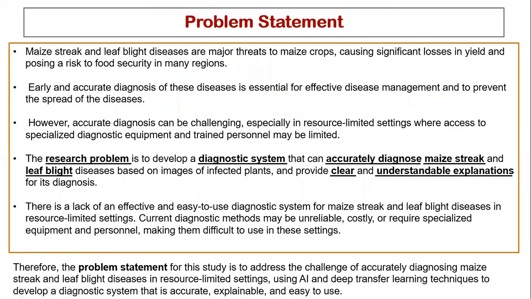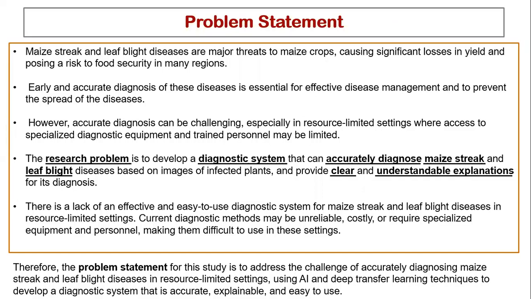Now on the problem statement part, the major research problem for our study is to develop a diagnosis system that can accurately diagnose maize streak and leaf blight based on images of the infected plants and also provide clear and understandable explanations for its diagnosis. This is so because there has been a lack of an effective and easy to use diagnosis system for these diseases in resource limited settings. For example, most of these farmers are poor; they can't access the agricultural experts, so there is really a need to solve such a problem.